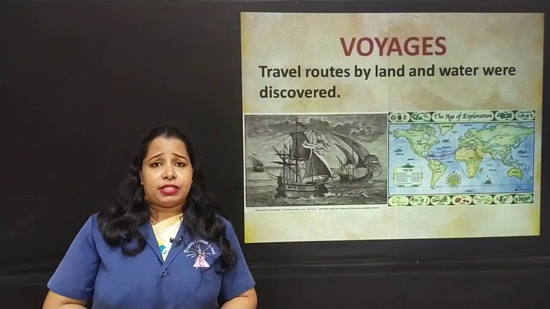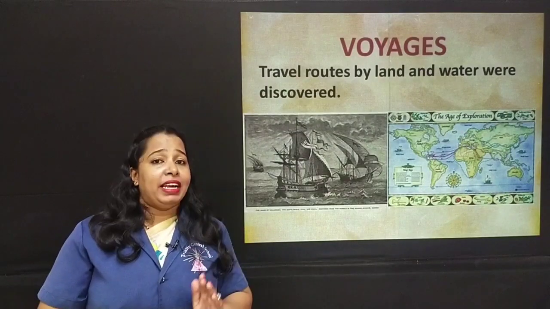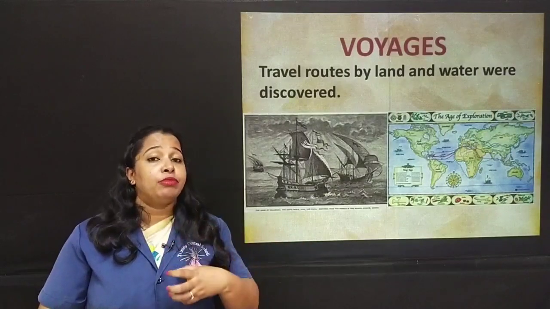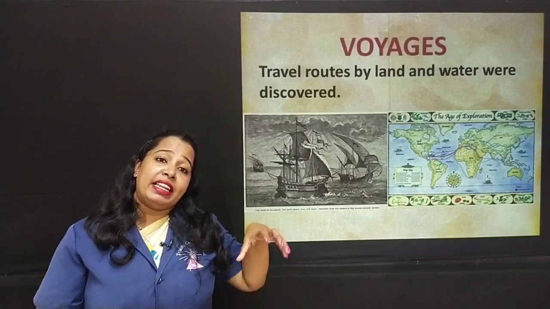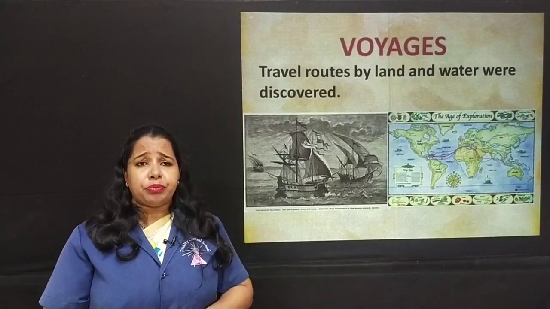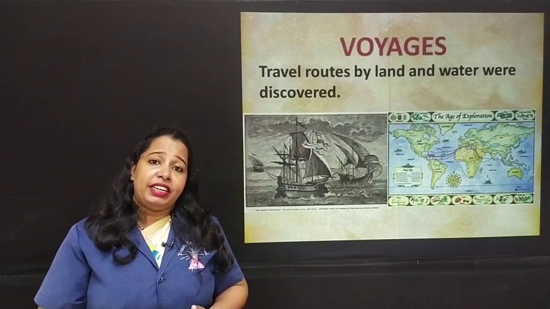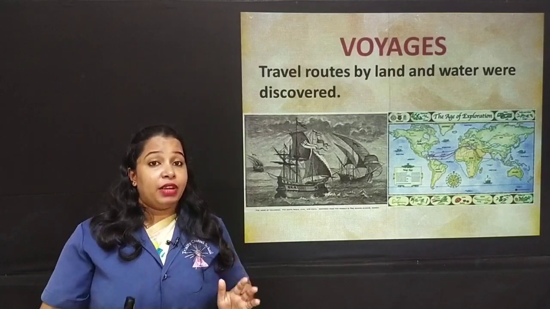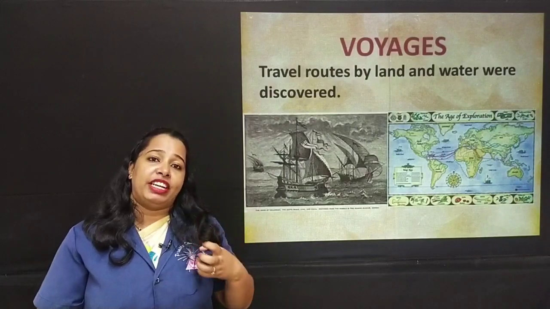Next was voyages. Voyages is nothing but a long journey either by land or by sea. So we had many voyagers or explorers who came to different countries for trade. Initially trade began in their own locality and then it moved to different places. You know that Britishers had come to India. Why did the Britishers come to India? They came to India because they wanted to have trade in India. They knew India was rich in spices.